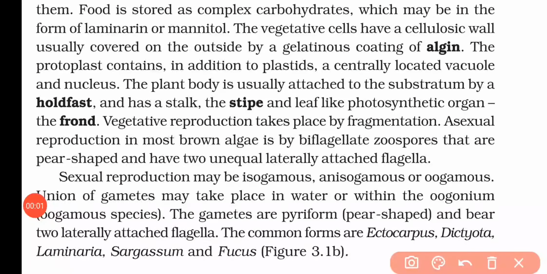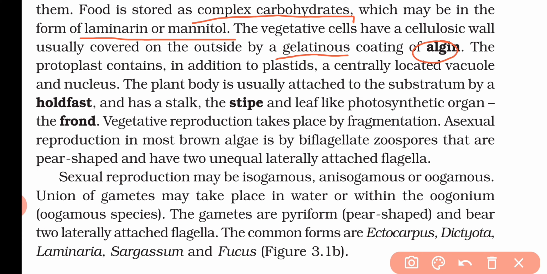In these algae, the food is stored in the form of complex carbohydrates, laminarin and mannitol, and the vegetative cell has a cellulosic cell wall covered by an outer gelatinous covering called algin. So the cell wall is also covered by a gelatinous coat that we call algin, and this algin is found only in the brown algae.